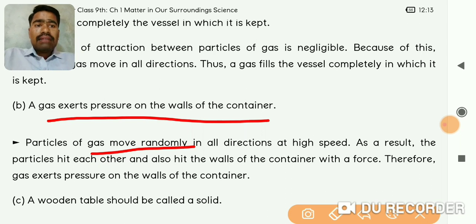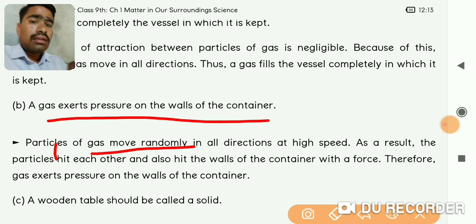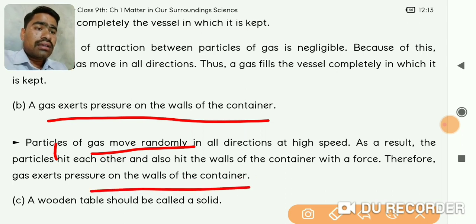Because of the highest kinetic energy, the gaseous particles move randomly in all directions, and as a result particles hit each other, and they also hit the walls of the container. Because of that there is a pressure on the container, and that is why gases exert pressure on the container. Okay, I hope you have understood this.